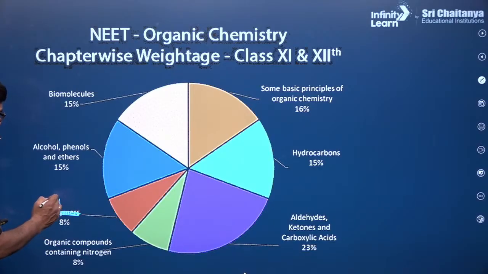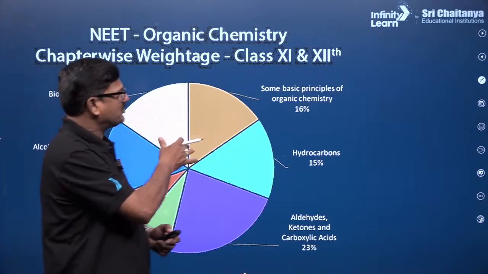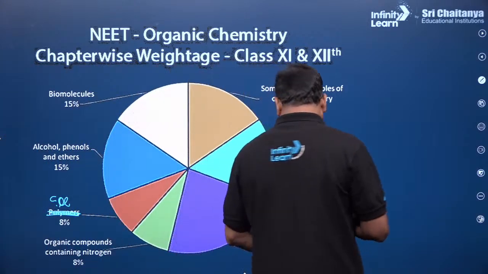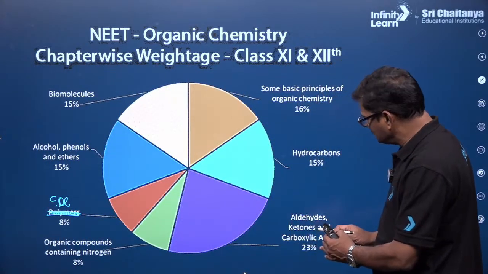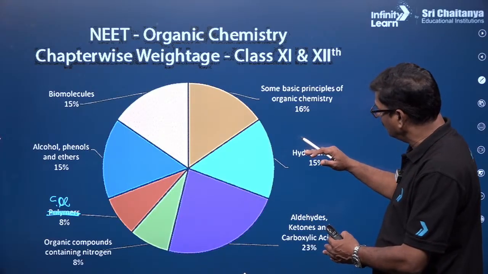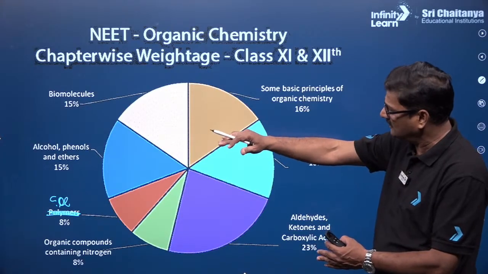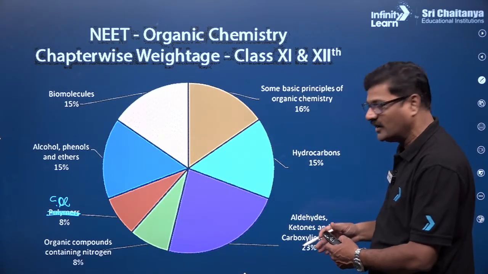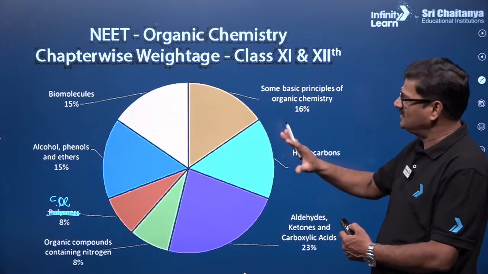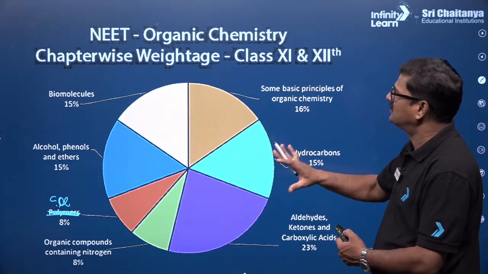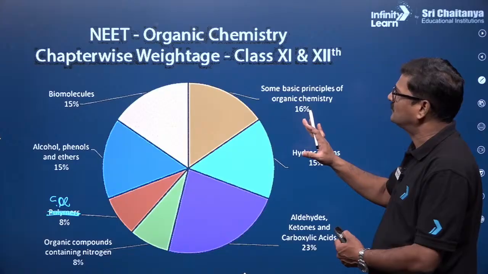This comes into GOC and various parts, you can see 16%, 15%. When you classify, hydrocarbon is connected to haloalkanes and alcohols, alcohols are connected to aldehydes and all. So that is some version of the weightage of class 11th and 12th.